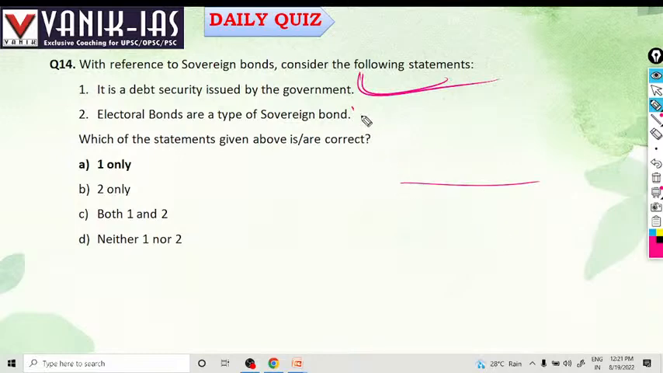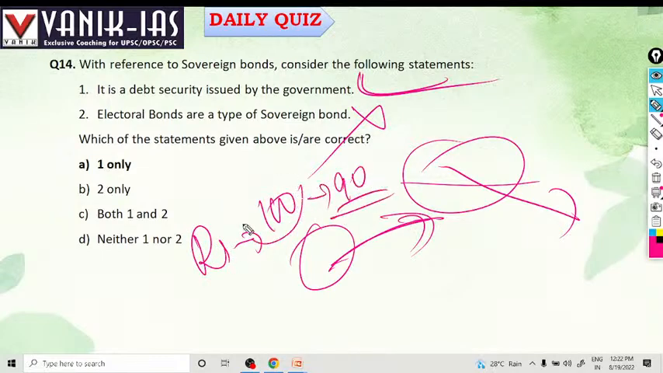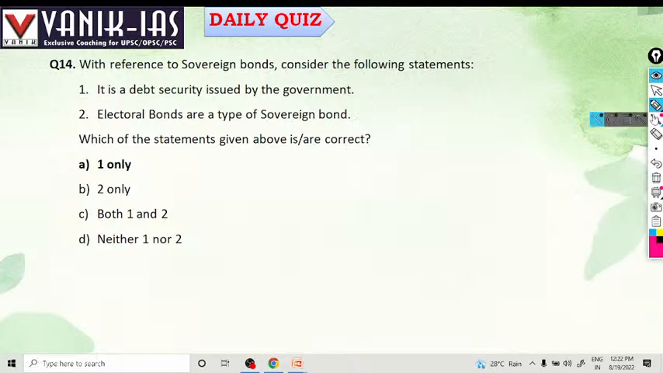Electoral bonds are not sovereign bonds, because when a private individual donates to a political party, they do it by electoral bonds. But the political party will not return the money. In case of debt security, they are getting the benefit. They will not get interest, but for example, they will purchase a 100 rupees bond at 90 rupees, and when it matures, they will get 100 rupees. Those are called sovereign bonds, released by the government of India or sovereign governments.